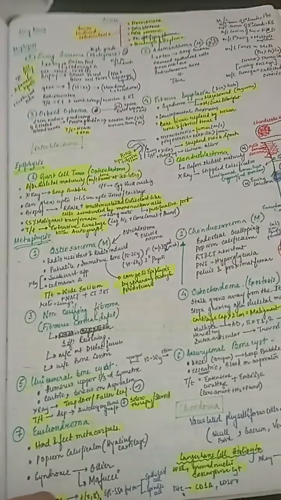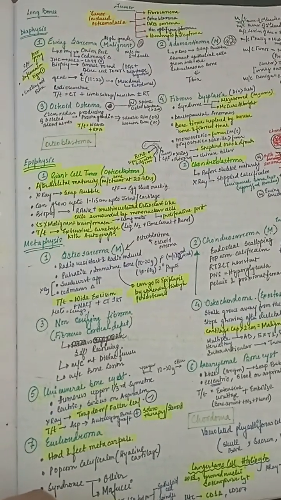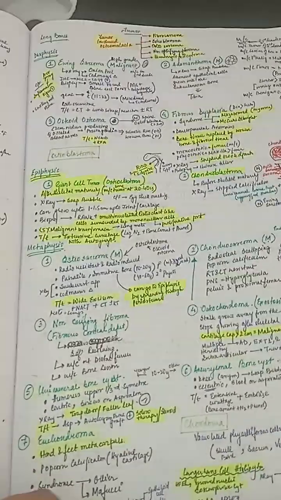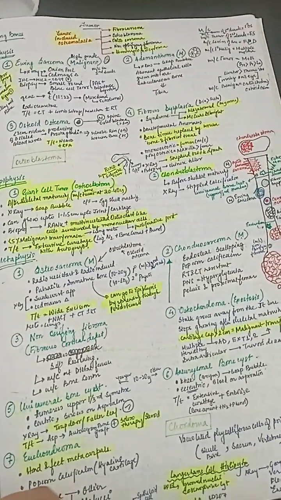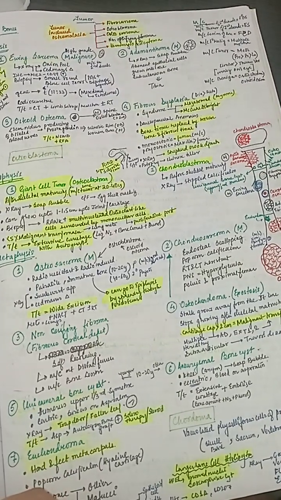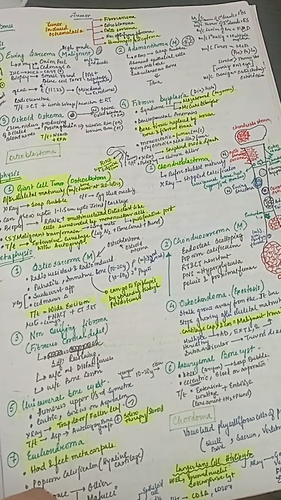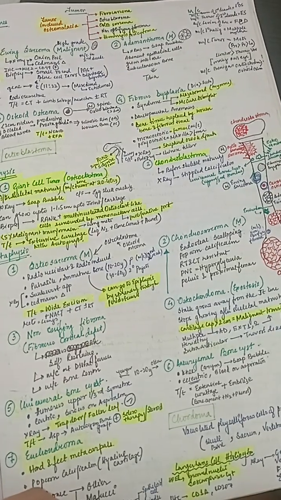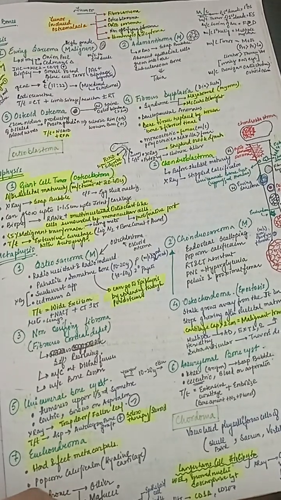Tumor, bone tumor. Bone tumors can induce osteomalacia. Osteomalacia inducing bone tumors are fibrosarcoma, osteoblastoma, osteosarcoma, non-ossifying fibroma,